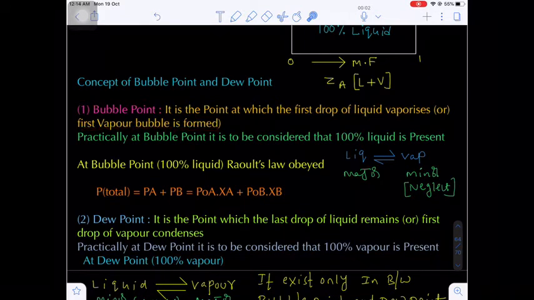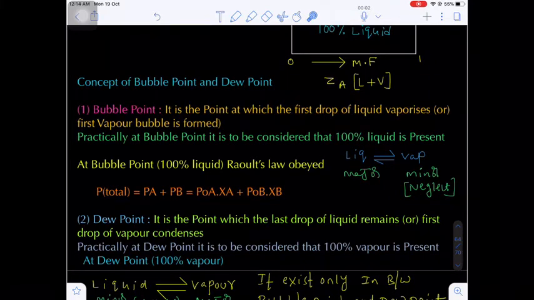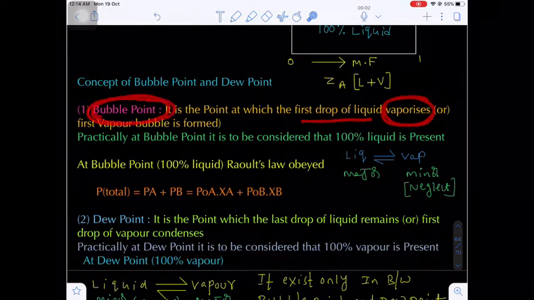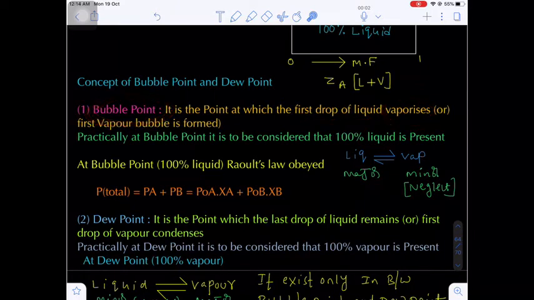That means when a liquid on heating undergoes vaporization, at which point the first drop of the liquid will undergo vaporization. That point is called the bubble point. The corresponding temperature is the bubble temperature and the corresponding pressure is called the bubble point pressure.